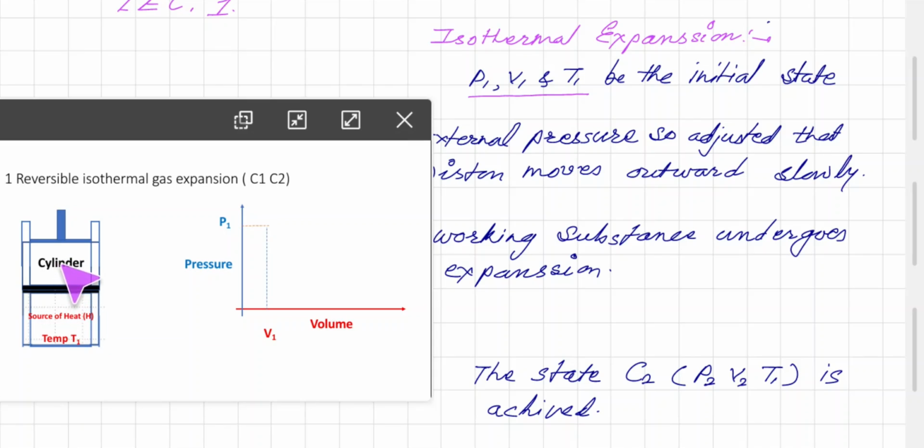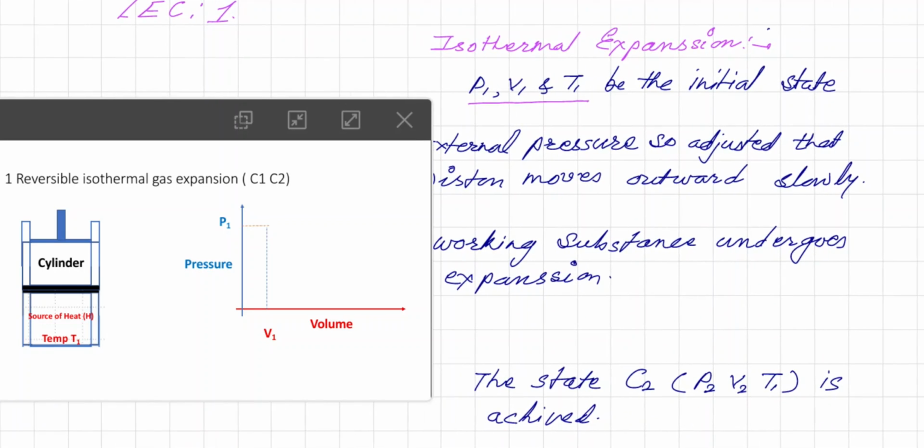So initially we have pressure P1, V1 and the temperature attained is T1. This initial state P1, V1, T1 is the point C1. The pressure is then adjusted so that the piston moves outward slowly.